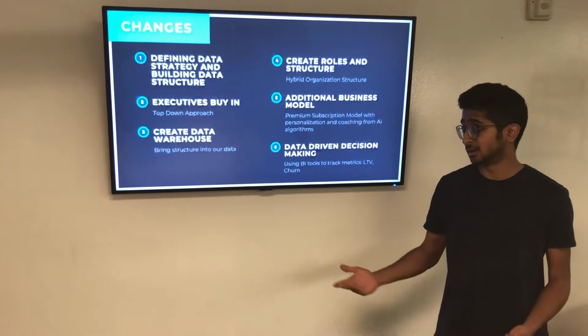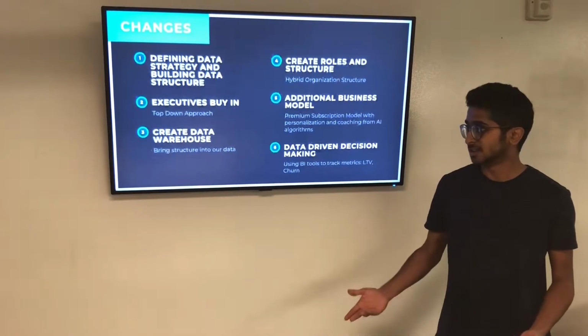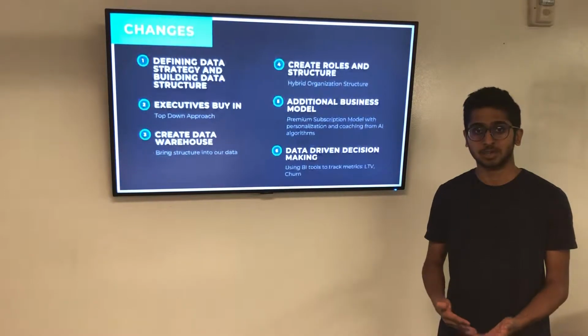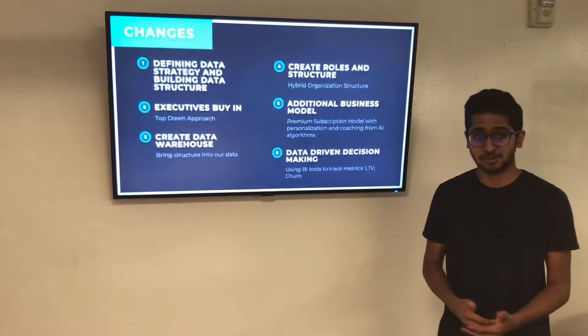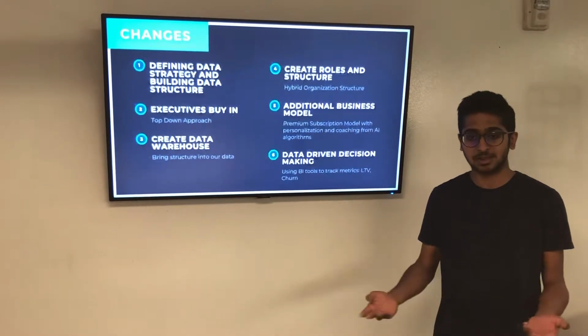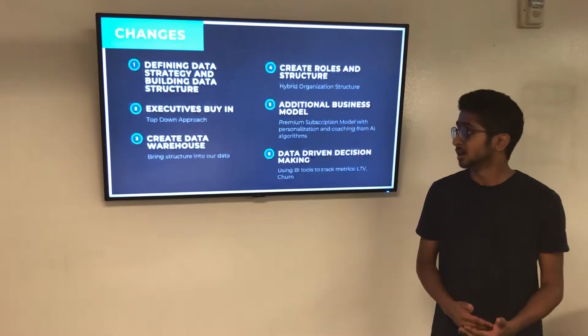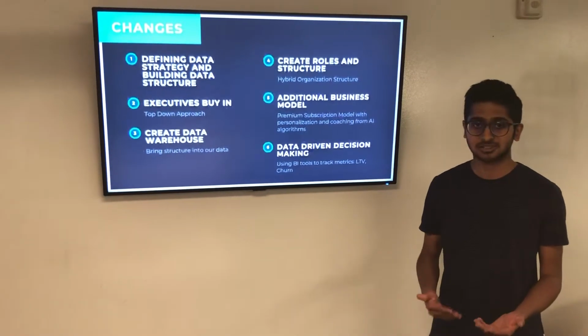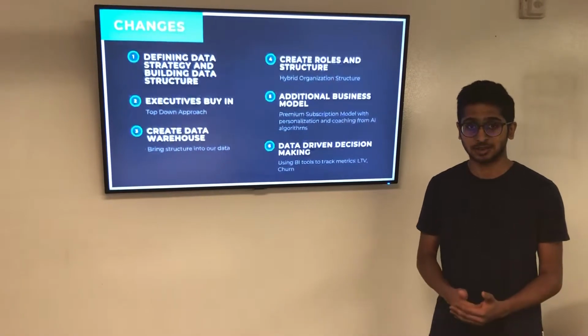So after the executives buy in, the third step is to create a data warehouse. The company has an existing data lake where the information is stored in an unstructured manner. So the data warehouse will help them structure the data, and it will help them to create algorithms in an easier way. So after creating the warehouse, the fourth step is to create roles and structures for the company.